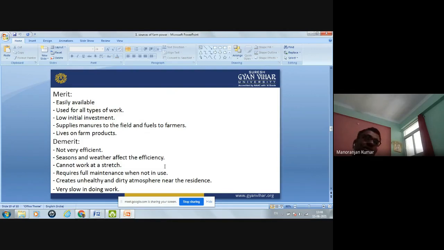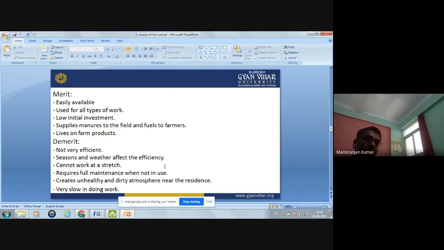Now we will see what are the merits and what are the demerits of this animal power. Merits are it is easily available in the village area. It is easily available, and also it can be used for all types of work. In the picture you have seen that it can be used for plowing purpose, for threshing purpose, and for transporting purpose. If water has to be fetched from the well, then it can be used. So you can say it is used for all types of work.